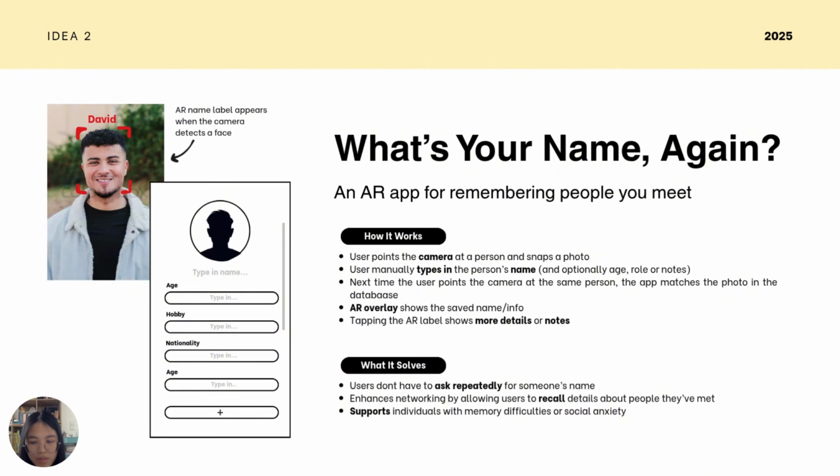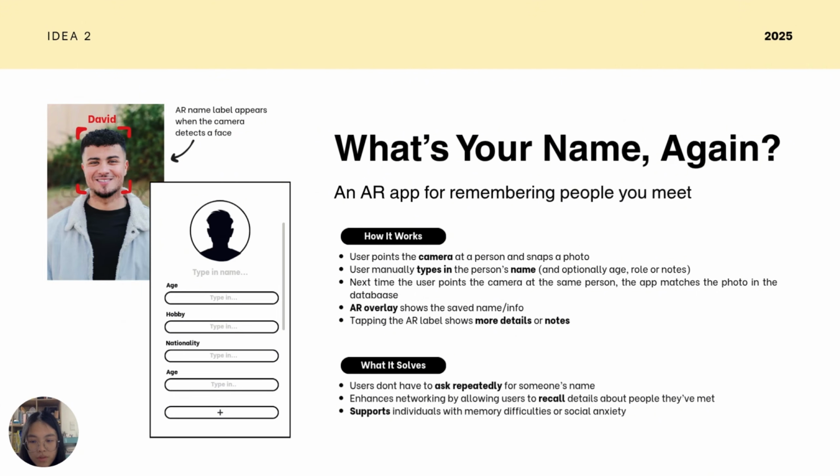Here's how the app works. First, the user points the camera at the person and takes a photo. Then, users will have to manually enter the person's name, and optionally, they could add details like age, role, or personal notes. The next time the user points the camera at the same person, the app will automatically match the face with the saved record in its database. Then, an AR overlay will appear, showing the person's name and key information. If the user taps on that AR label, more details or notes will be displayed.